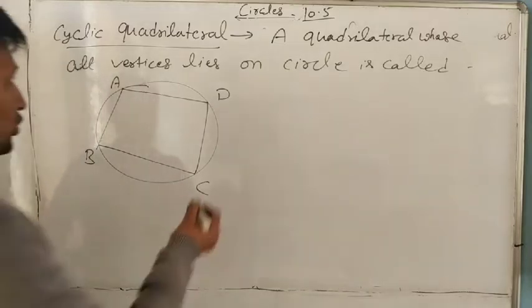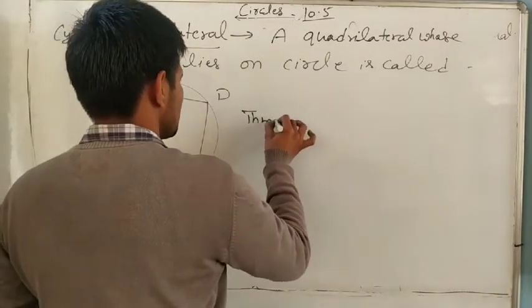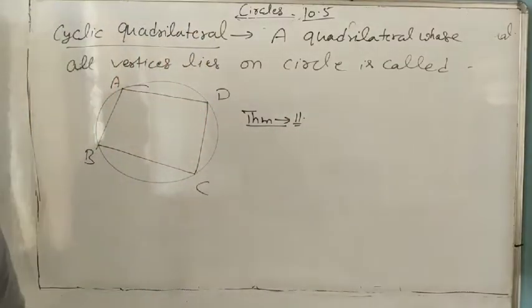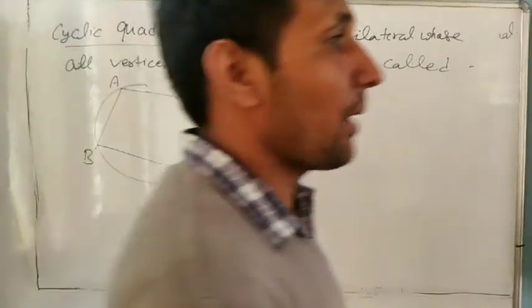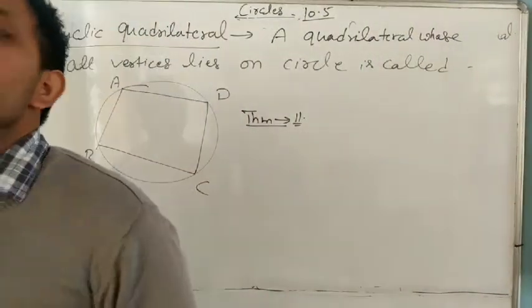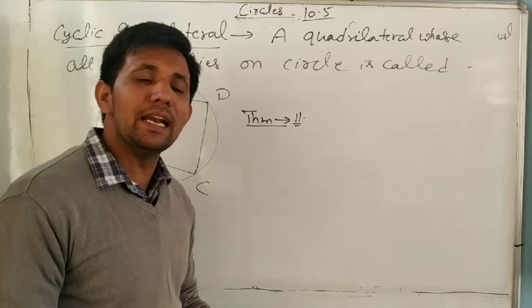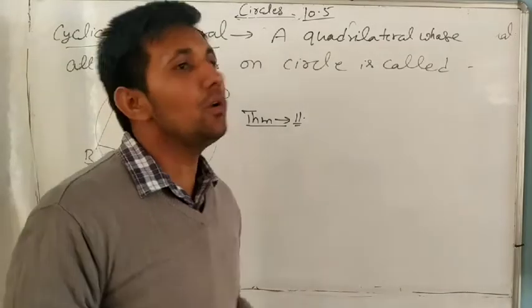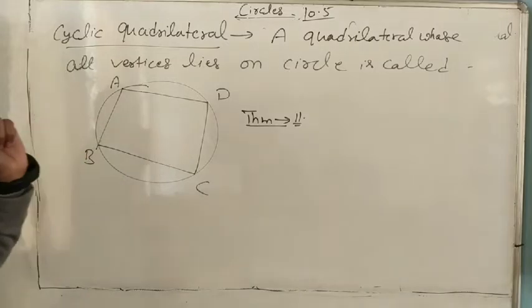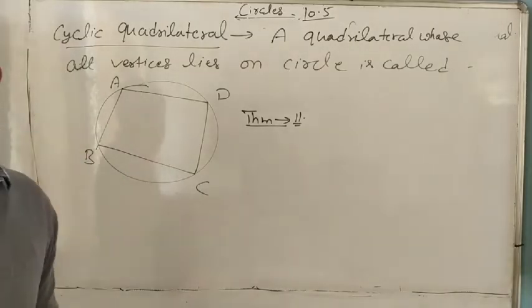So theorem number 11 you have to remember. What is the sum of the angles? In a parallelogram opposite sides are equal, but in a quadrilateral can you say that opposite sides are equal? We don't know. But in a cyclic quadrilateral the sum of opposite angles is always 180.